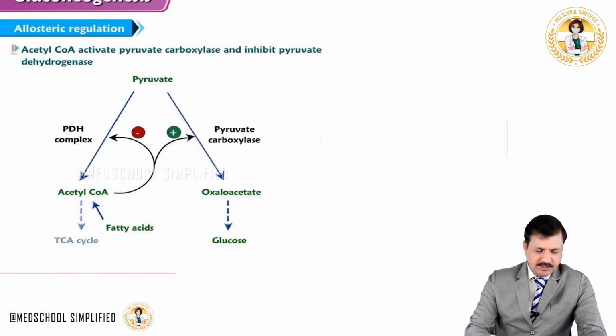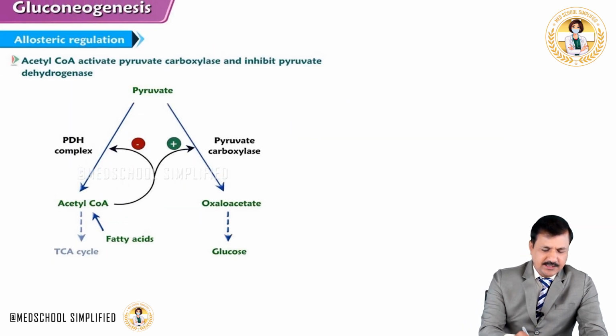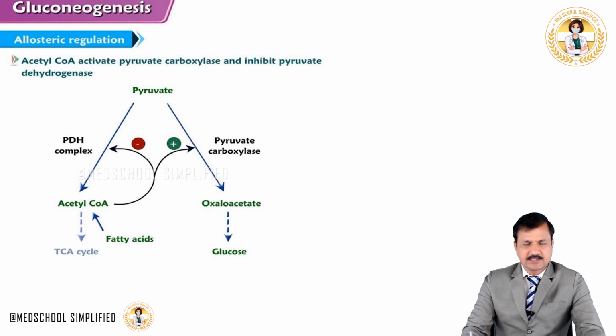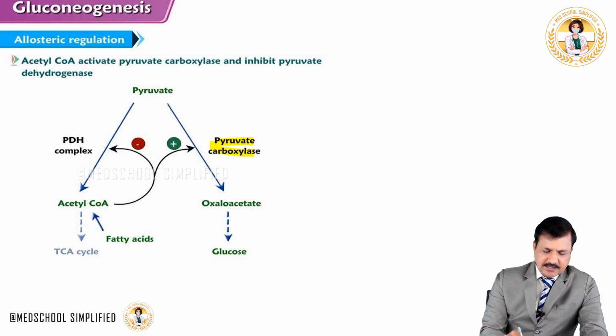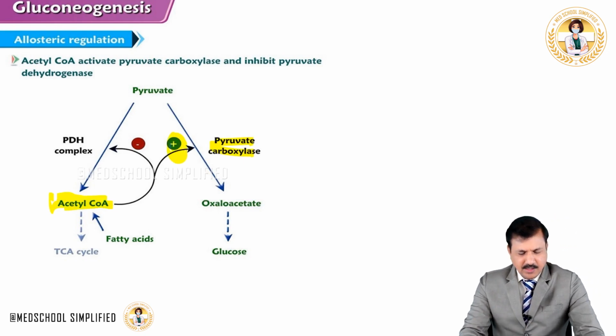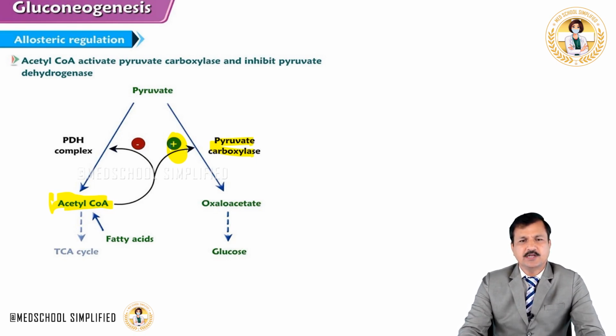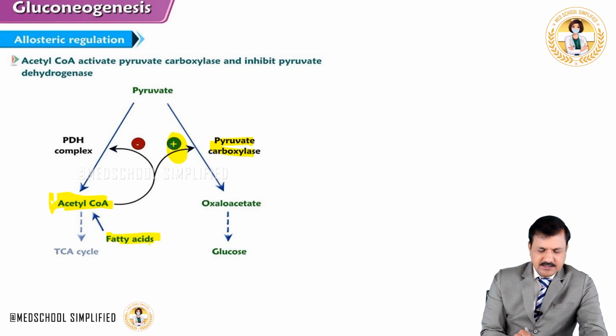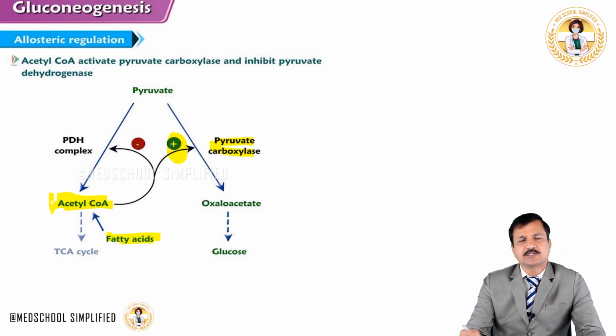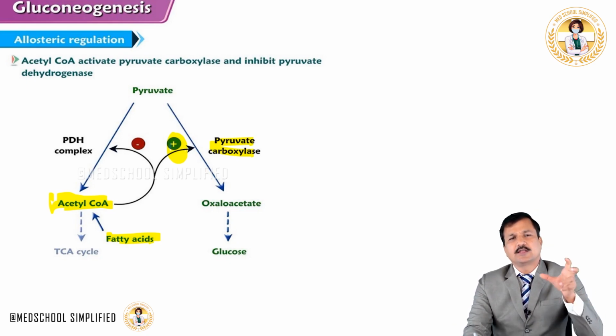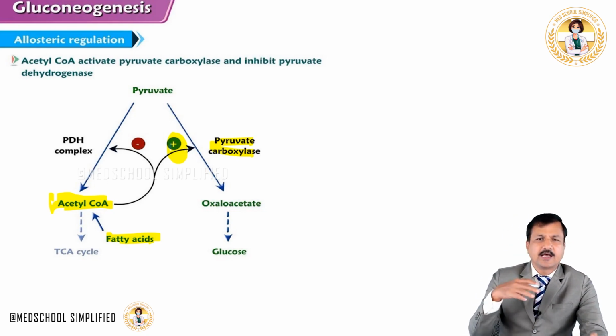Now coming to allosteric regulation. In the allosteric regulation, one of the most important enzymes that is regulated allosterically is pyruvate carboxylase. Pyruvate carboxylase is positively modulated by availability of acetyl-CoA. Why are acetyl-CoA levels high during fasting and starvation? It is because fatty acids coming from adipose tissue lipolysis undergo beta oxidation to provide acetyl-CoA, and the excess acetyl-CoA has two effects.